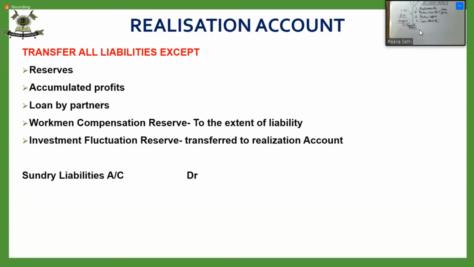Now you're closing the balance carried down of all the liabilities accounts which are there in your ledger. So your entry will be liabilities account debited to realization account. Sundry liabilities I have written for all the liabilities.